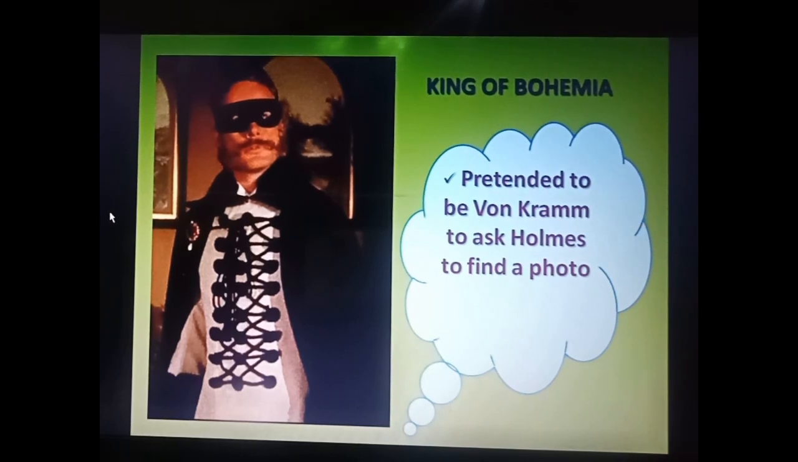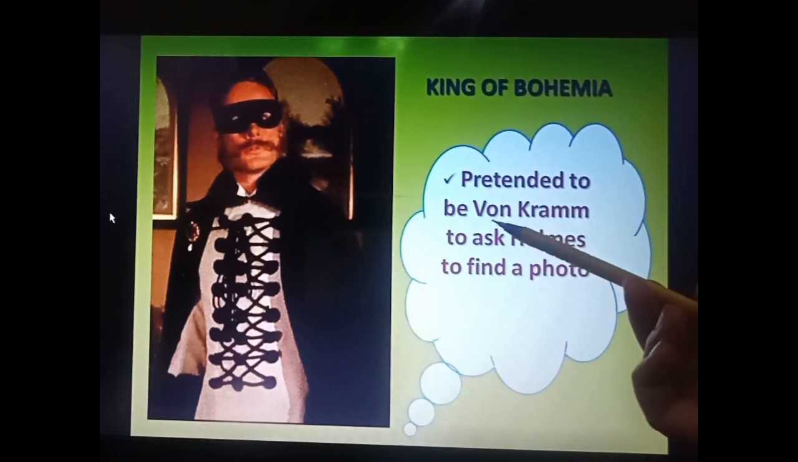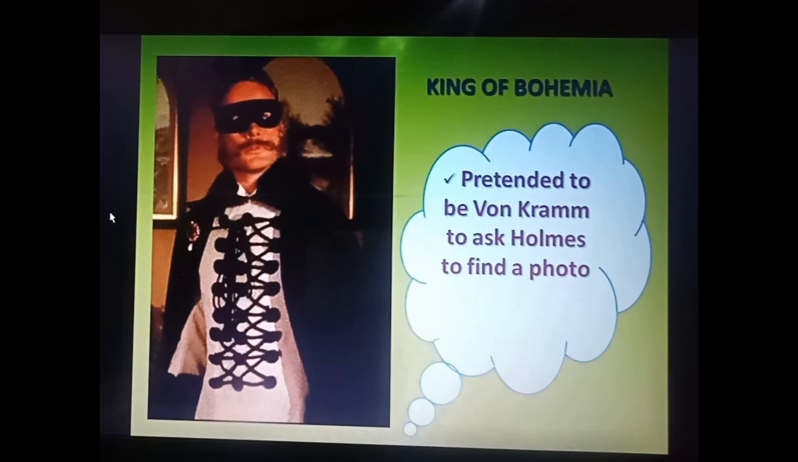He pretended means, what happened when he went to Sherlock Holmes for asking help? At that time he pretended to be Von Krum, like he is one person whose name is Von Krum, meaning he hid his identity that he is the King of Bohemia. He did not tell this truth to Sherlock Holmes, and instead he told him that I am Von Krum. Then he asked Holmes to find the photo. Which photo they are talking about, we will read in this chapter, and how Holmes is going to solve the mystery, this also we will read in this chapter. So let's start.